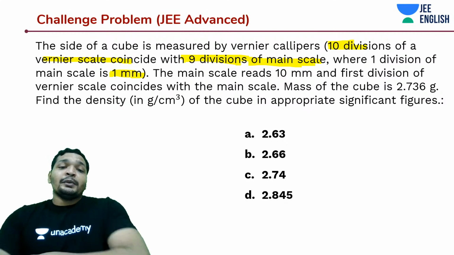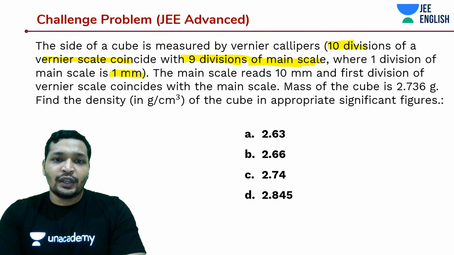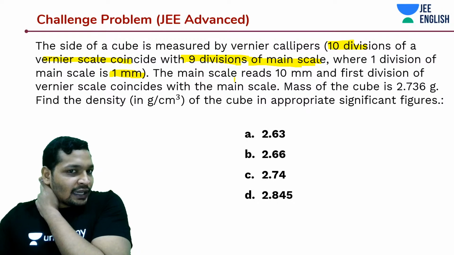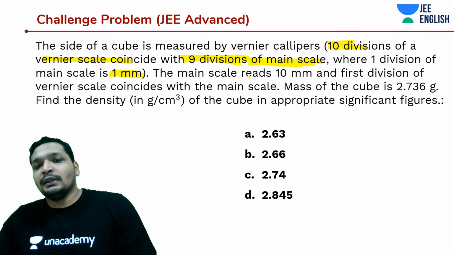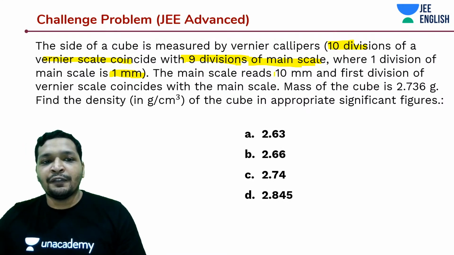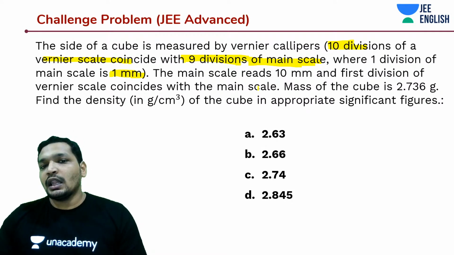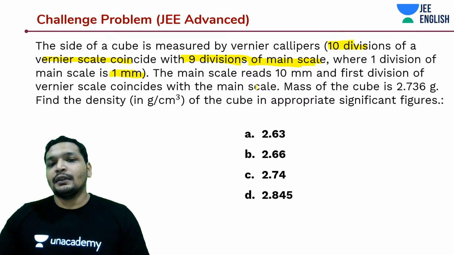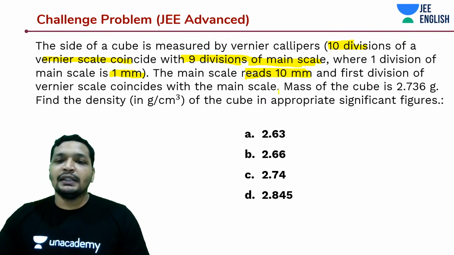Then what is the least count going to be? 0.1 mm. Is that what it is going to be? Yes, I guess so. Okay, and so how did I say it directly? We use it often in the lab, isn't it? It's a normal Vernier scale, right? The main scale division reads 10 mm and the first division of the Vernier scale coincides with the main scale. Pretty easy, right? The main scale reads 10 mm and the first one coincides with the main scale reading.